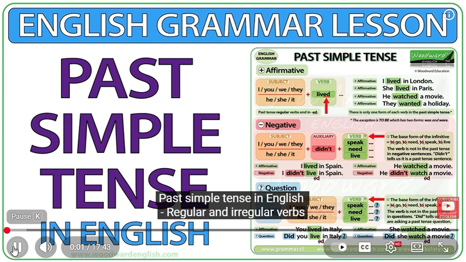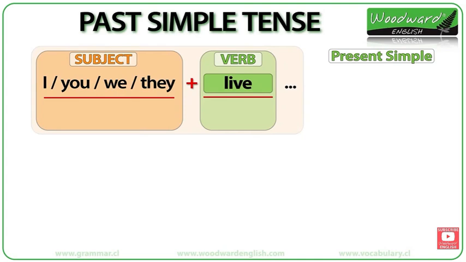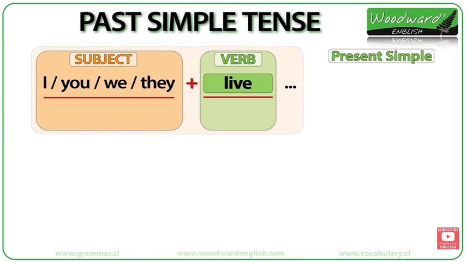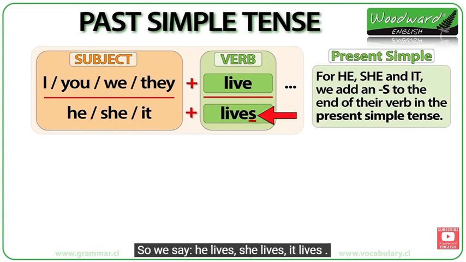Past simple tense in English, regular and irregular verbs. In the present simple tense, we say I live, you live, we live, they live. But for he, she, it, we add an S to the end of their verb in the present simple. So we say he lives, she lives, it lives.